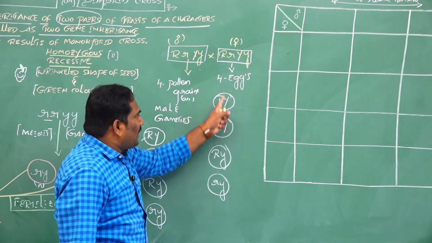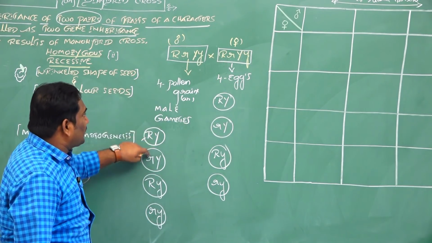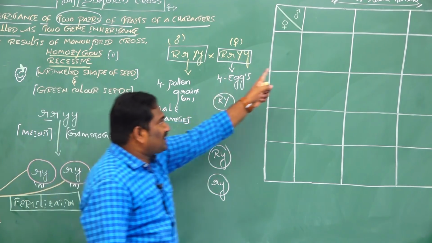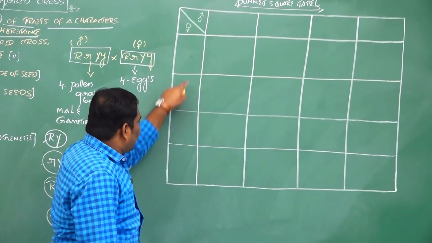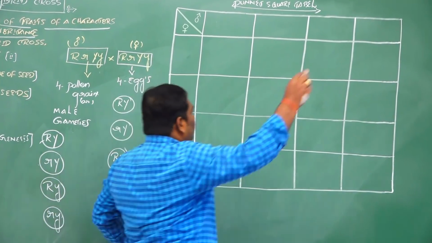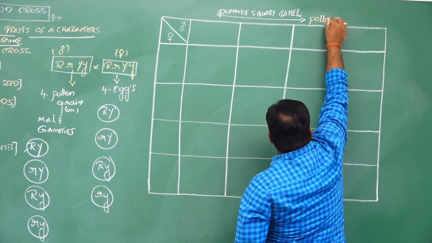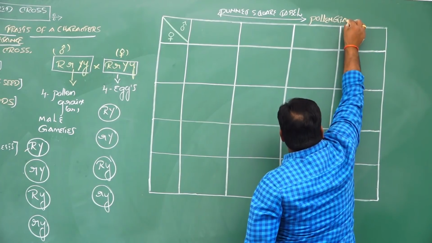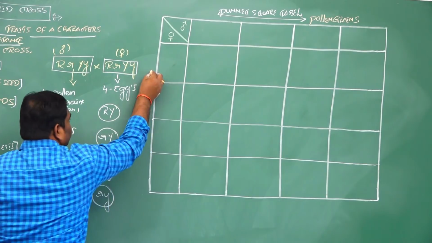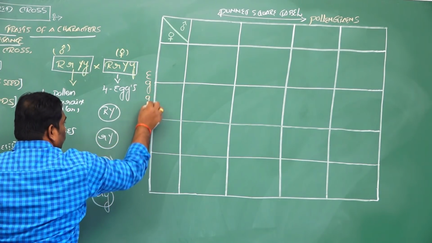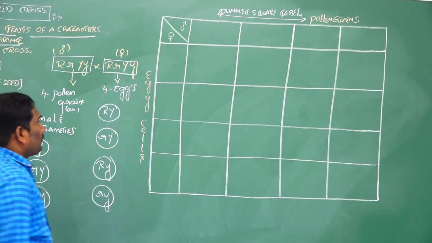Then four female gametes from the female parent are four eggs, and four male gametes are four pollen grains from the male parent. In the Punnett square table, the horizontal gametes are male gametes, the pollen grains, and the vertical gametes are female gametes, the egg cells.